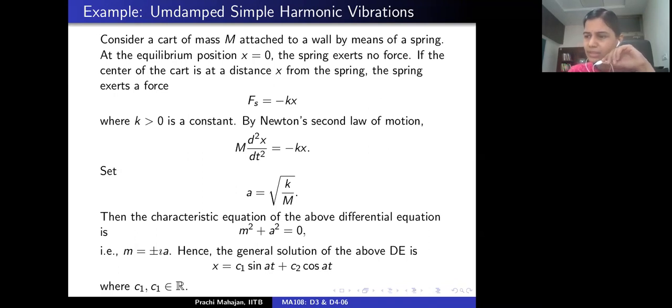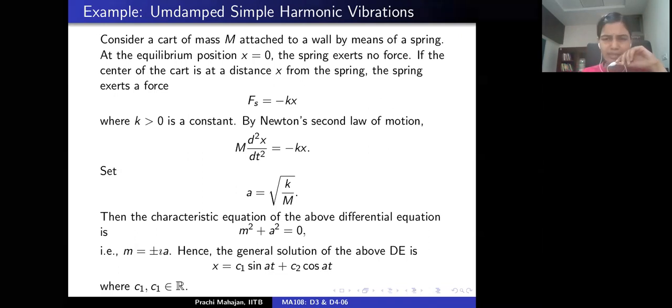Yes, ma'am. This motion, I think, is described by a constant amplitude that does not diminish with time, correct? Yes, in this example. Okay, all right. Okay, so let's see.